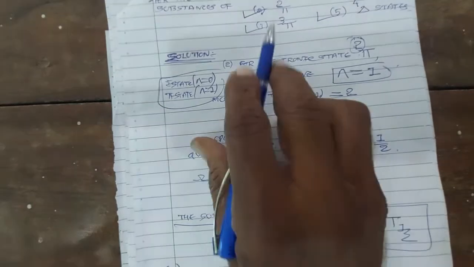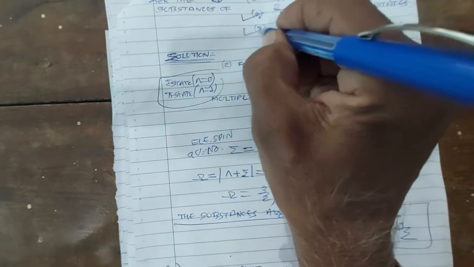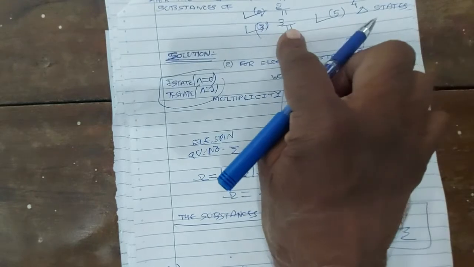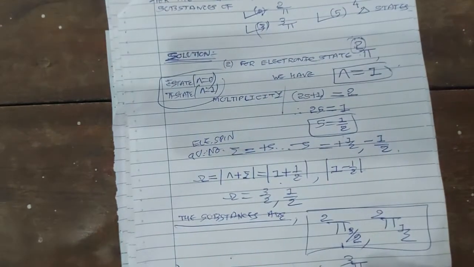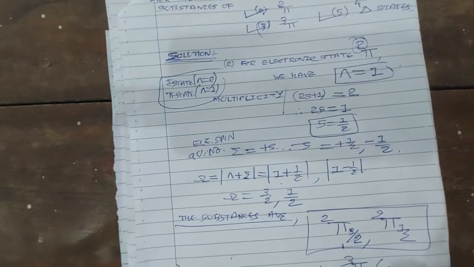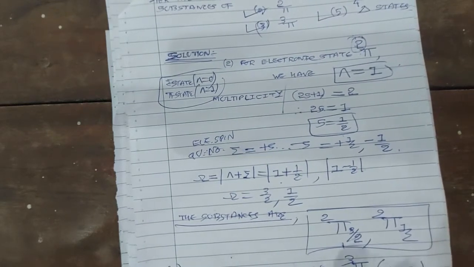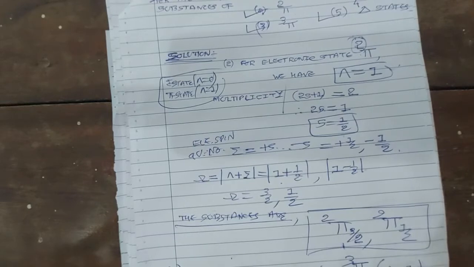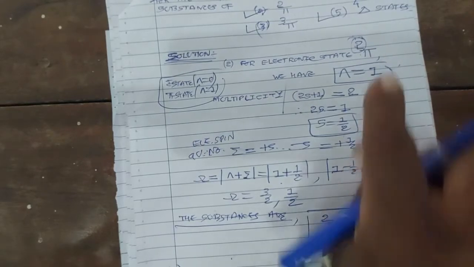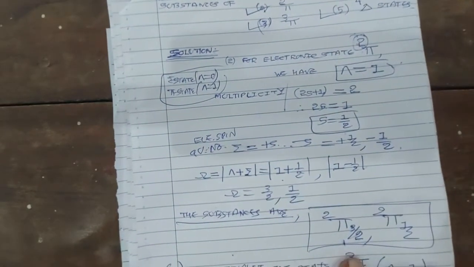Now let us solve the third part of the example. In the third part you are given the molecular electronic state pi 3. For the pi state, lambda is equal to 1, you know very well. Now the multiplicity of the pi 2 state is 2, but the multiplicity of the pi 3 state is 3.